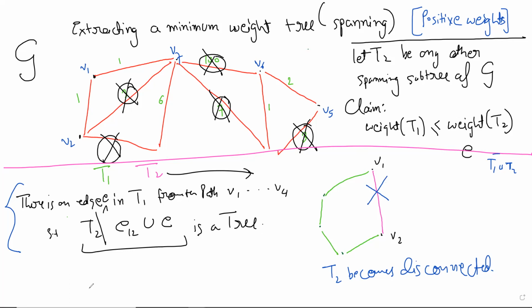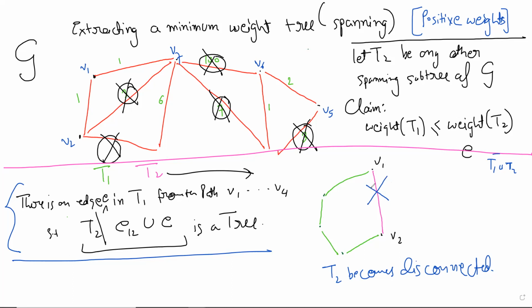So how is this exchange lemma usually stated? I think it does not go like this, because this is no longer a tree, right?